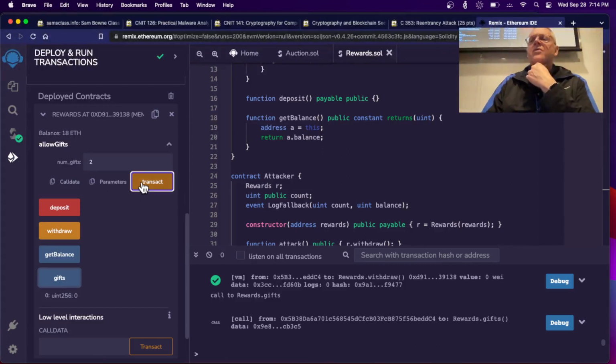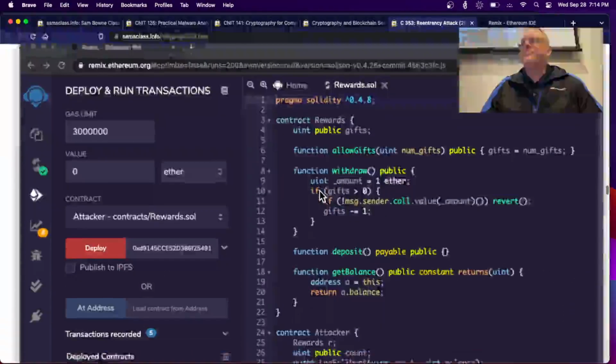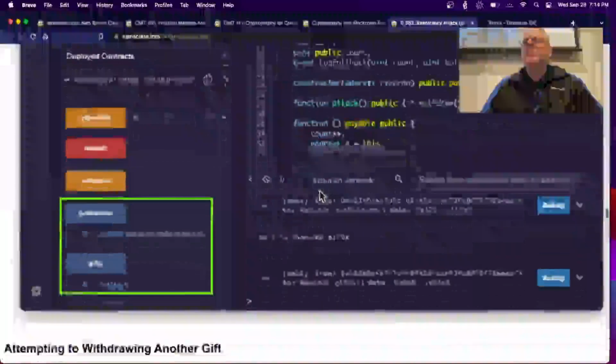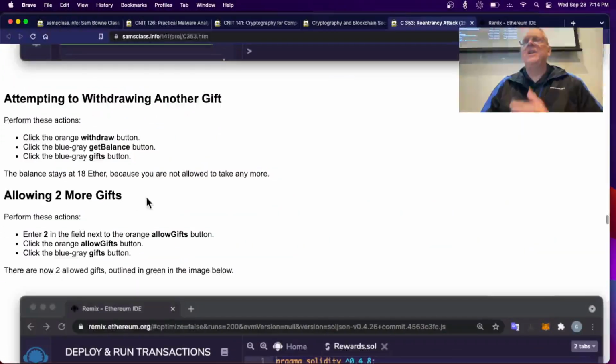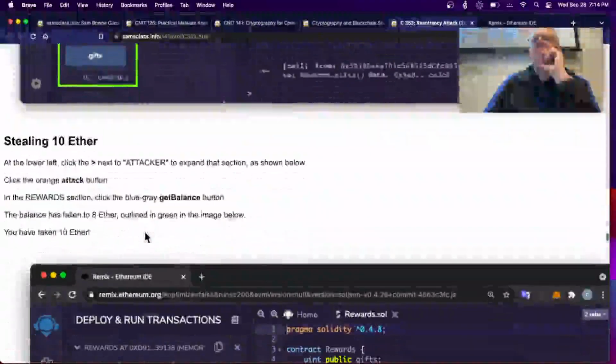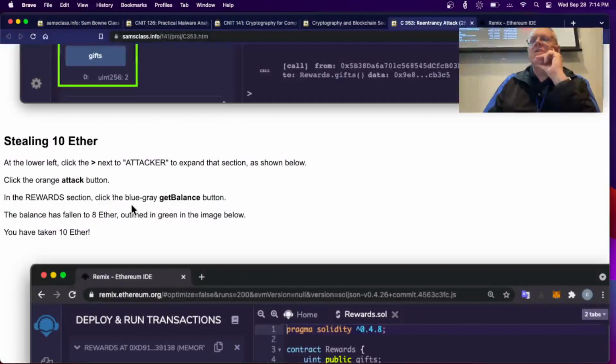So now I'm going to approve 2 more. All right. And now we're going to steal 10. So we drew a second gift, tried to withdraw a third, it failed. That's the contract working as intended. Now we allow 2 more, and now we're going to steal 10. So all I have to do is hit attack, and you'll see that it gets 10.